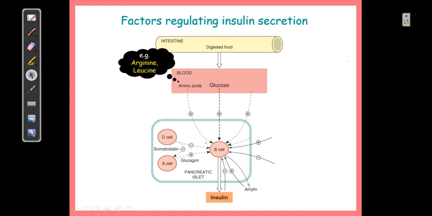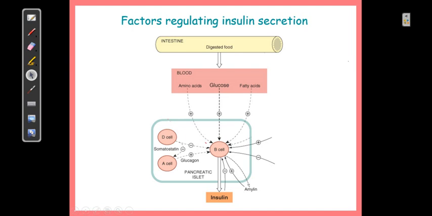Similar thing you can observe for the fatty acids also. So definitely insulin is an anabolic hormone. To increase uptake and utilization of all these small molecules, you can consider that it has been designed like that, that the presence of this molecule stimulates the beta cell. That is how you can understand the process of metabolism in your body.